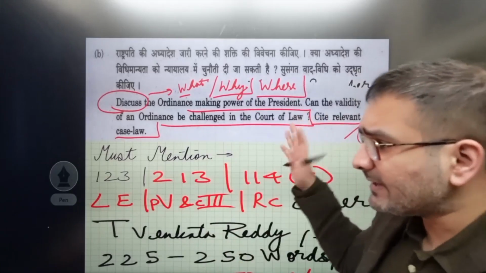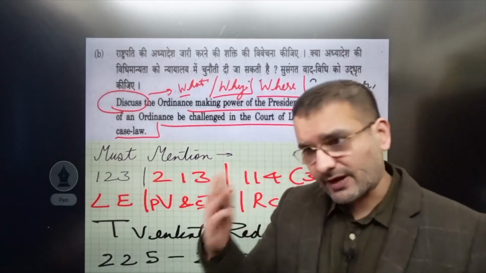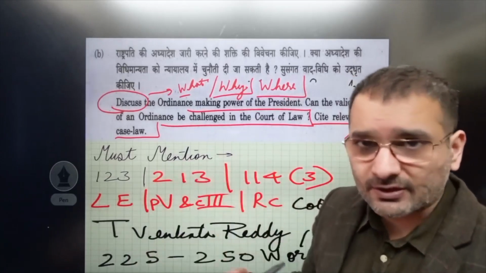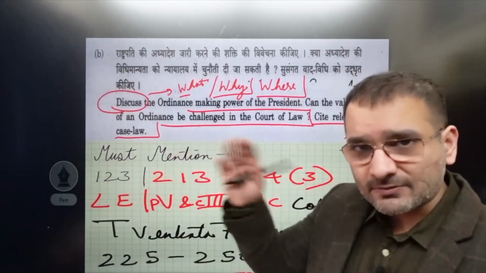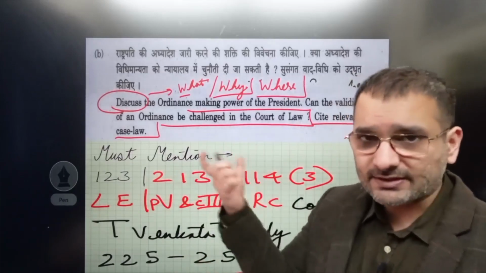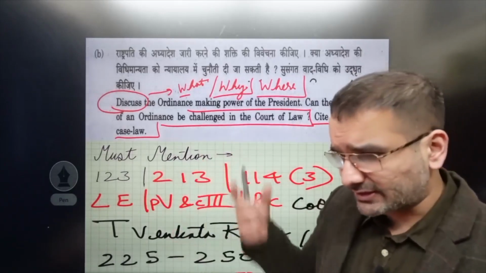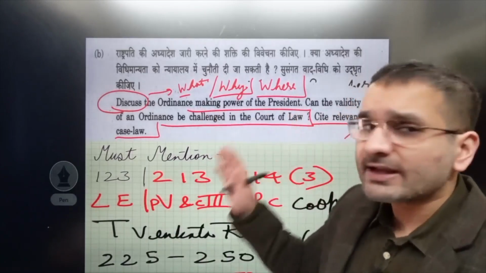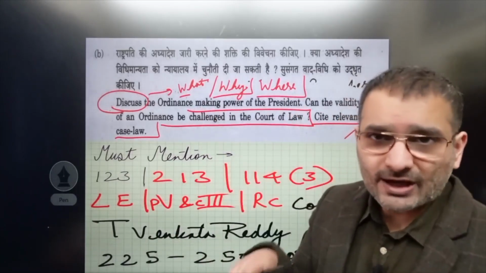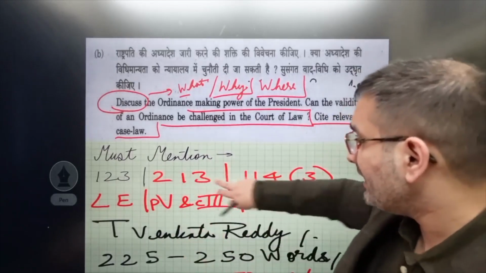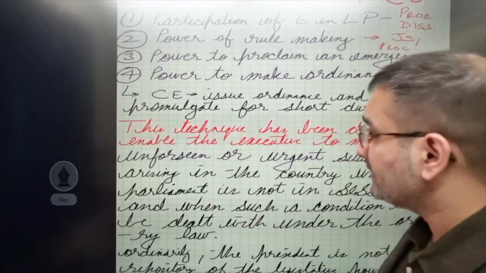So this question can take multiple forms. They can ask you to contrast the powers of the President and the Governor to issue an ordinance. We'll come to the ordinance making power of the Governor in the next one, and then you can combine the knowledge from this lecture and that lecture to frame a beautiful answer. If such a question is there, we have to answer that. Why? Because it's a very easy question, and you can't leave all of this. So we'll come to the must mention later.